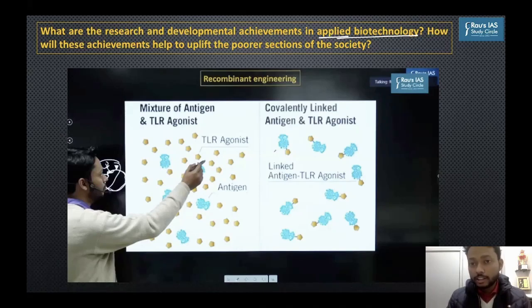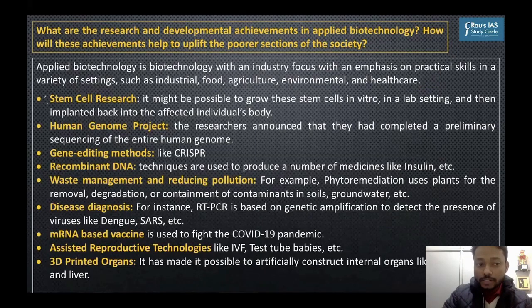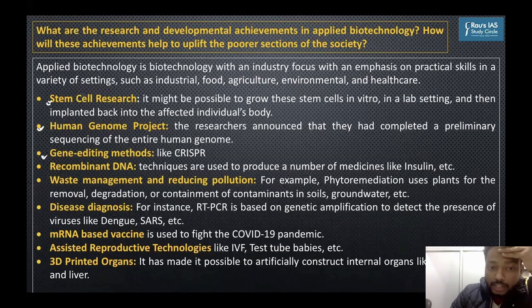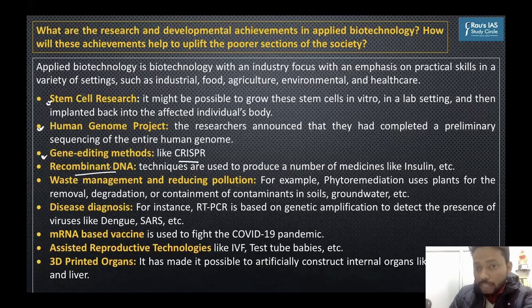And different areas of applied biotechnology we did cover on a stretch-by-stretch basis, sector by sector in our classes. For example, recombinant engineering we did, stem cell research we did, the Human Genome Project we did, gene editing methods like CRISPR, this also we did. Recombinant DNA we did. When we studied waste management technologies, we also studied the application of biotechnology in waste management. That is also applied biotechnology.